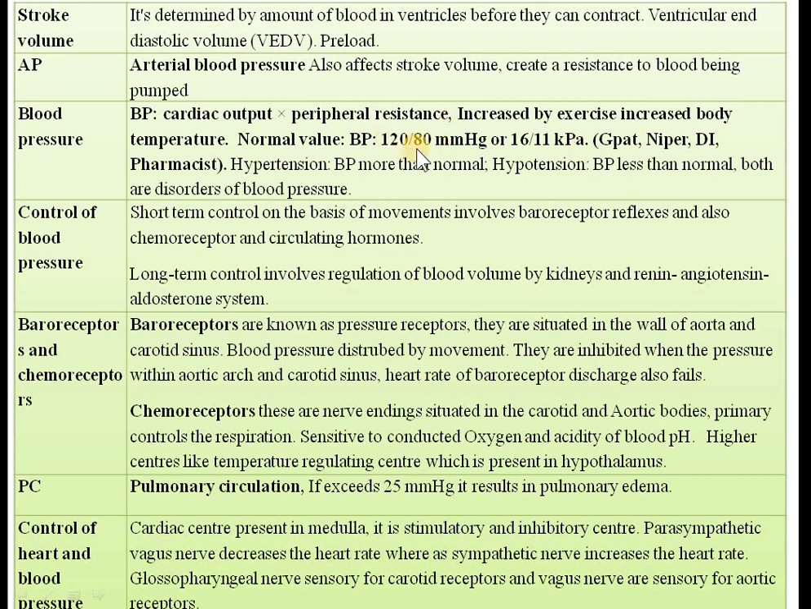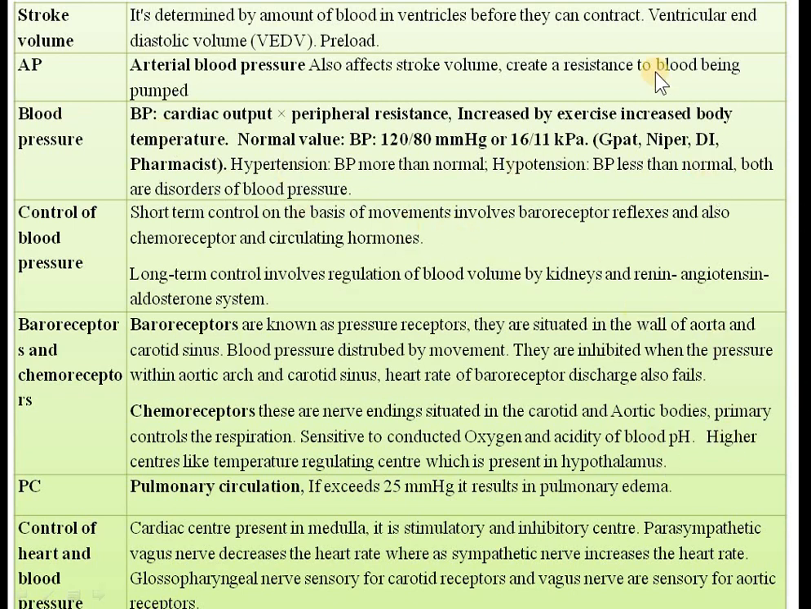ये तो सबको मालूम होता है ना, 120/80. Now out of these, 120 is nothing but the systolic blood pressure, and 80 is nothing but the diastolic blood pressure. Now, to measure the blood pressure, there is one instrument known as a sphygmomanometer. Okay. So if there is an increase in the blood pressure more than normal, that is known as hypertension. And if the blood pressure is decreased than normal, it is known as hypotension. So blood pressure less than normal is hypotension. Blood pressure more than normal is hypertension. Both are disorders of blood pressure.